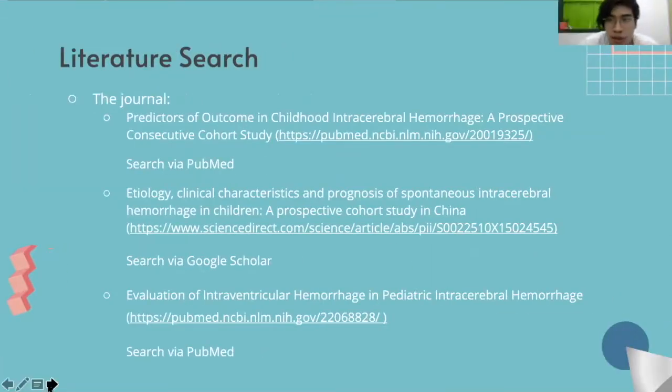Okay, now I'm going to mention the journals that we use in this project. There is Predictors of Outcome in Childhood Intracerebral Hemorrhage, a prospective consecutive cohort study, via PubMed. And also we have Etiology, Clinical Characteristics and Prognosis of Spontaneous Intracerebral Hemorrhage in Children, a prospective cohort study in China, searched via Google Scholar. And then there is Evaluation of Intraventricular Hemorrhage in Pediatric Intracerebral Hemorrhage, via PubMed.